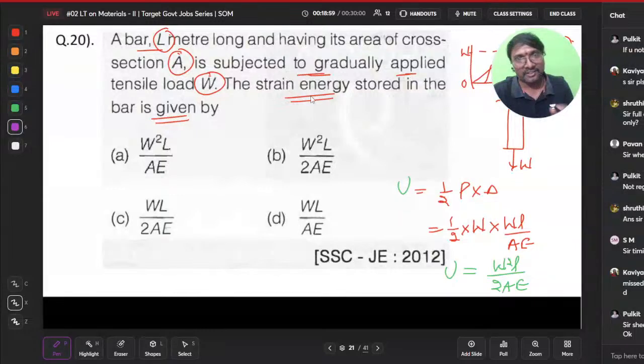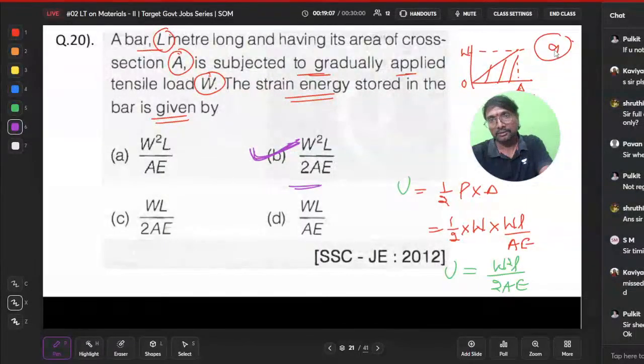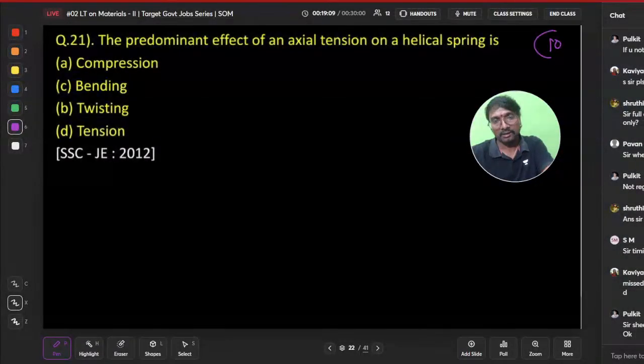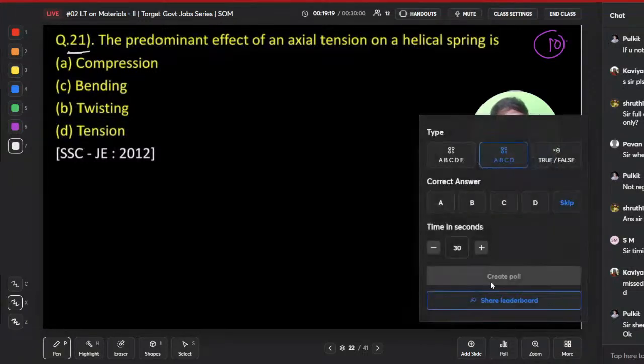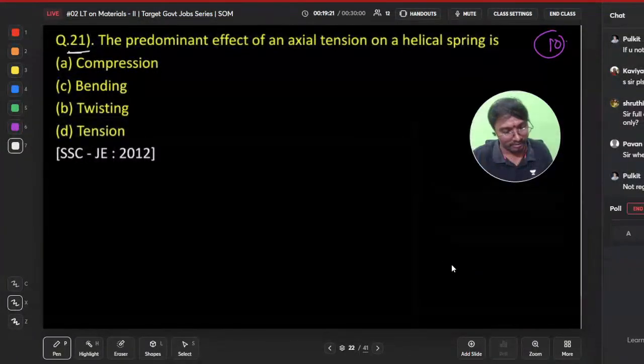So the strain energy stored in the bar is given by, what is the concept? P square L by 2AE, or W square L by 2AE. Is it clear? So shall we go on to the next question, everyone? Right. So here, go to this. I'll start the poll.